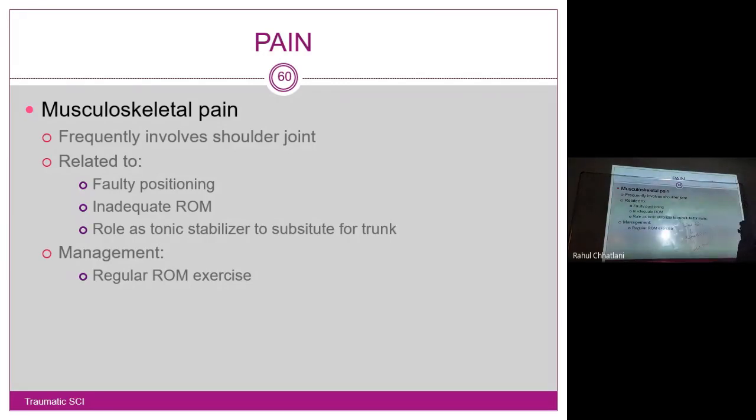Management: regular range of motion exercises, which might be passive if not active. We want the patient to do active, active assisted, but if not able to do, then we also go for passive range of motion.